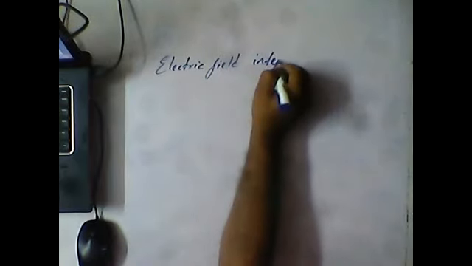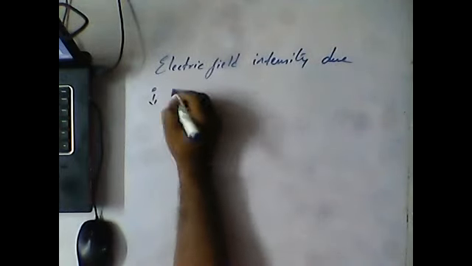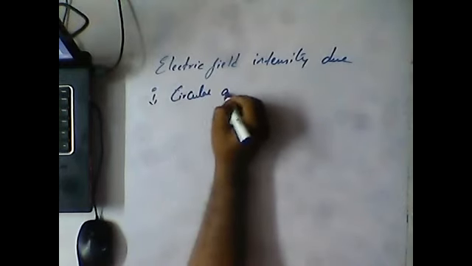Okay, so first of all, the electric field intensity due to, first one, a circular arc.